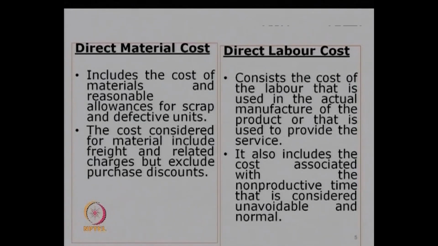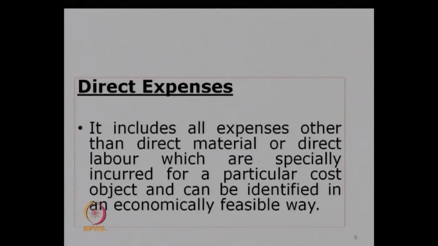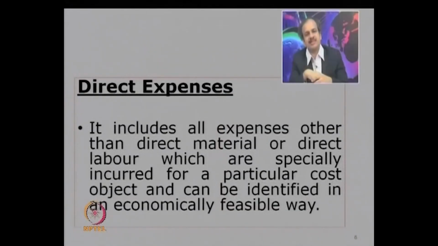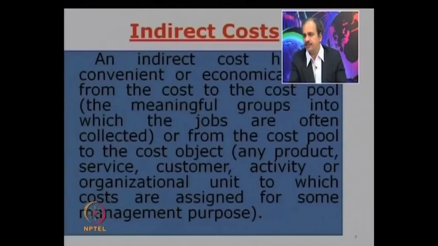We know that the actual cost of manufacturing that item or providing that particular service. The third could be direct expenses. Now it includes all expenses that are other than direct material and labor, but which can be particularly traced. The example of royalty we have already seen.